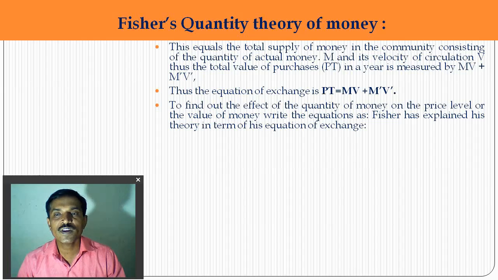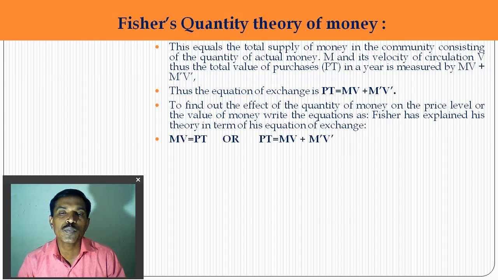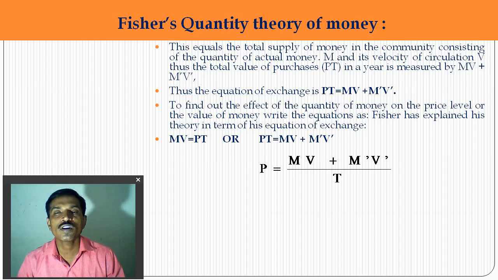To find out the effect of the quantity of money on the price level and the value of money, Fisher wrote his equation PT is equal to MV plus M dash V dash. He explained his equation MV equal to PT, or PT is equal to MV plus M dash V dash. This is Fisher's modern equation: P is equal to MV plus M dash V dash upon T, the total volume of goods and services transactions.